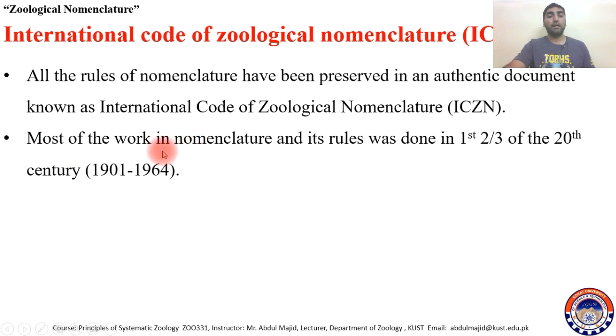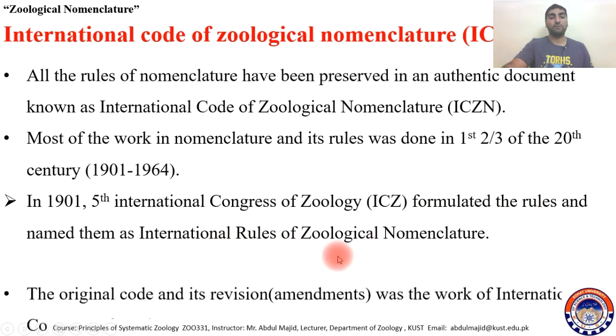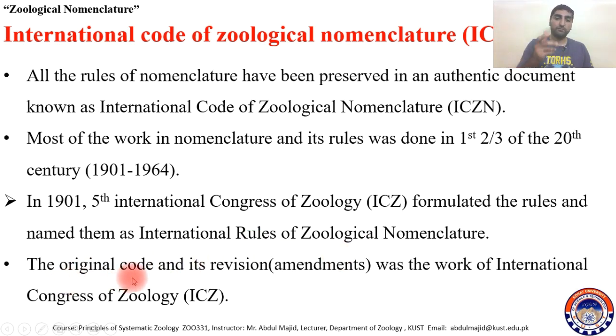Most of the work in this nomenclature and its rules was done in the first two-thirds of the 20th century, 1901 to 1964. But in 1901, at the 5th International Congress of Zoology meeting, they formulated the rules and named them the International Rules of Zoological Nomenclature. So the original code and its revisions, being the amendments done in it, originally was the work of the International Congress of Zoology.